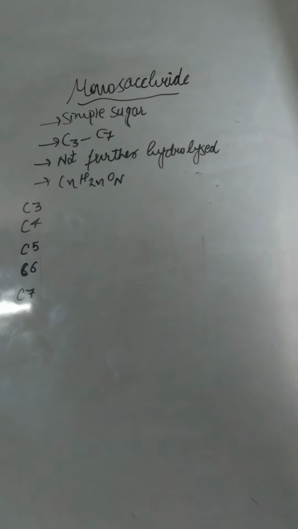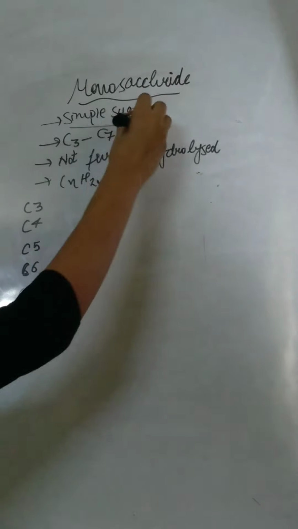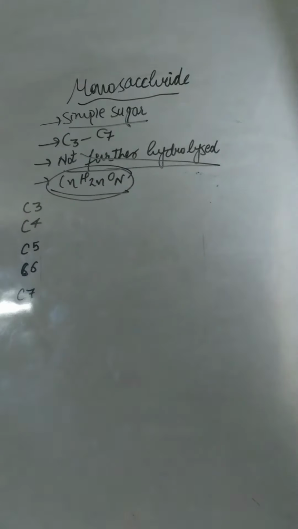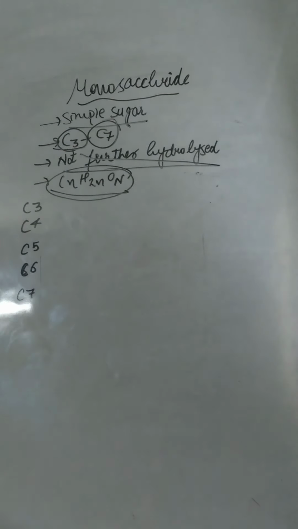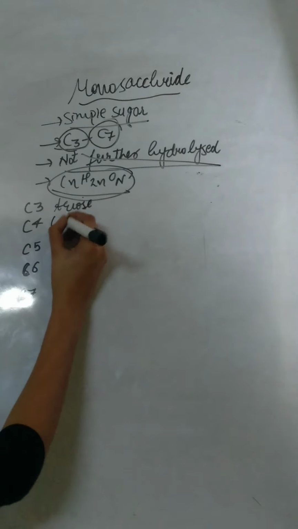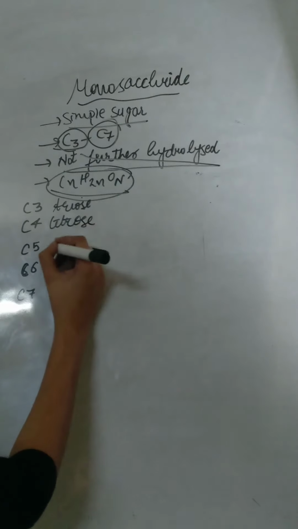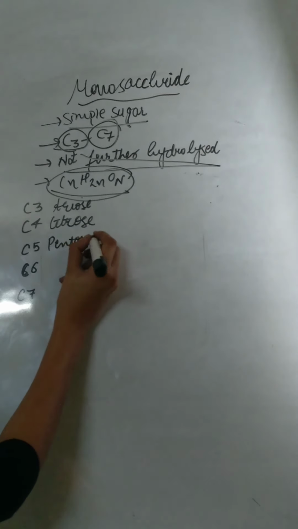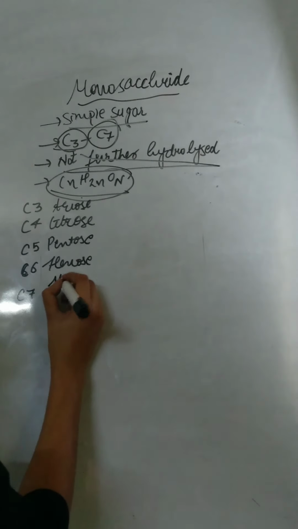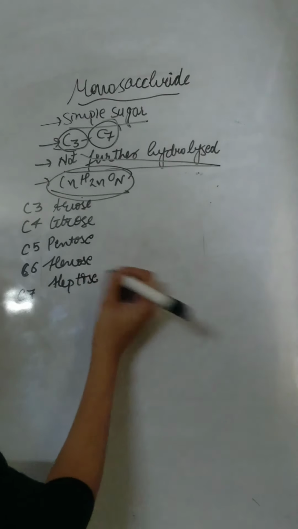Monosaccharides are also known as simple sugars, so they are not further hydrolyzed. Their general formula is CnH2nOn. In this, carbon number varies from C3 to C7, that is C3, C4, C5, C6 and C7. C3 carbon is known as triose sugar, sugar of C4 carbon is known as tetrose, while that of 5 carbon is pentose, 6 carbon is hexose, that of 7 carbon is heptose.